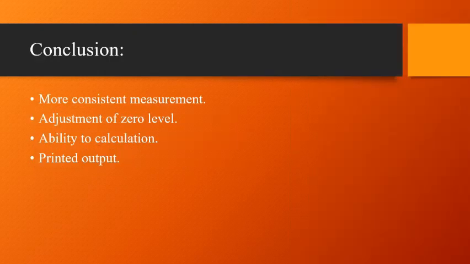In the previous slides, we see the usage of computers in this equipment for textile testing. So the first one, with the help of computer, the measurement can be more consistent. It may have adjustment of zero level. You can see the ability to adjust the zero level for the instrument automatically, and the ability of conclusion, this ability to perform all the intermediate calculations together with any statistical calculations in the case of multiple tests.